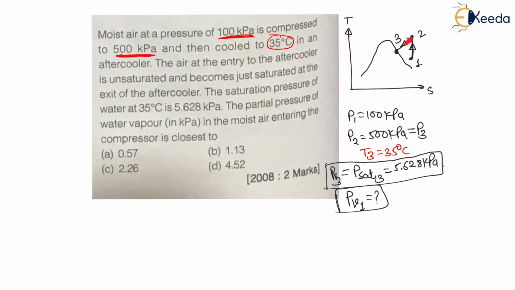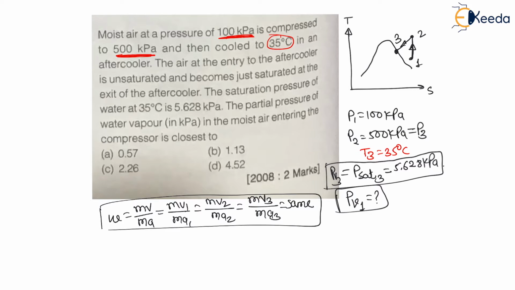From 1 to 2 and 2 to 3, the total mass of air and vapor will remain the same. Therefore, specific humidity, which is nothing but mass of vapor divided by mass of air, will also remain the same: mass of vapor at 1 divided by mass of air at 1 equals the same ratio at 2 and at 3. That means the specific humidity remains the same, because the condensation has not started.